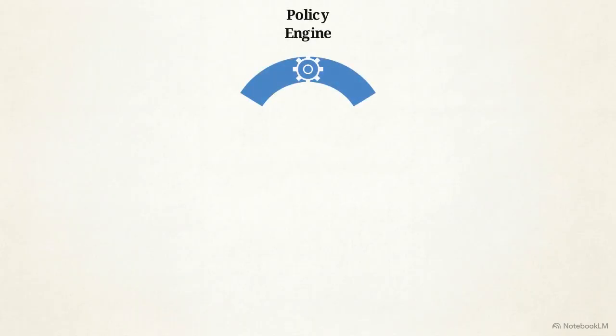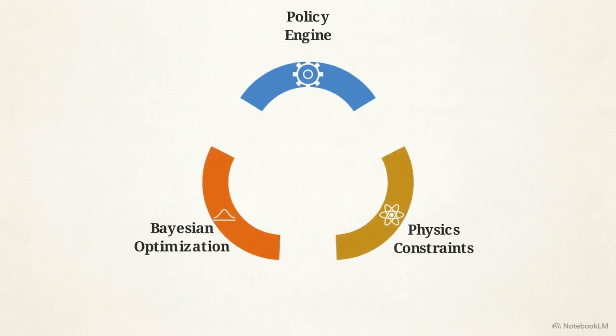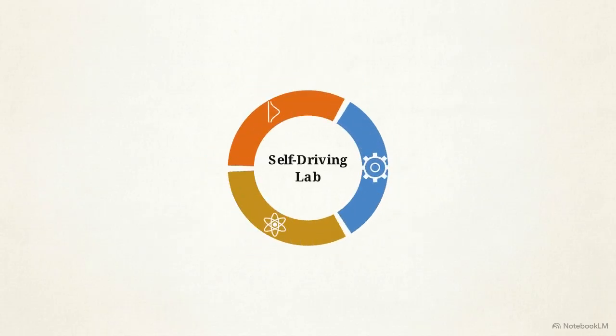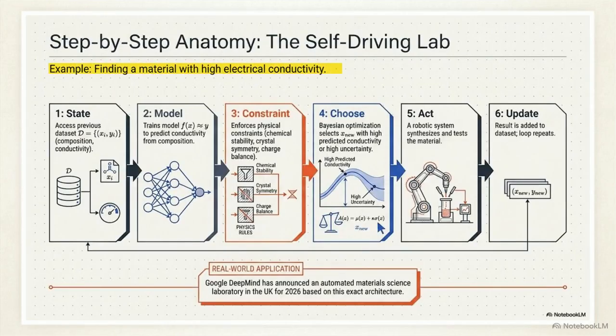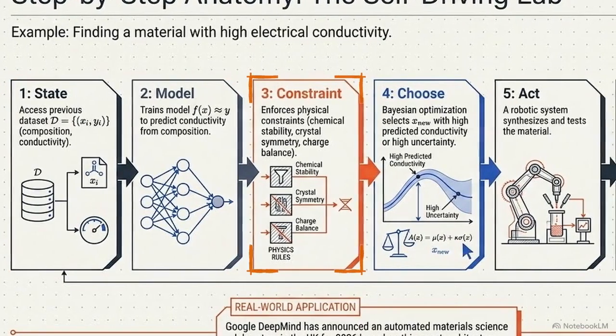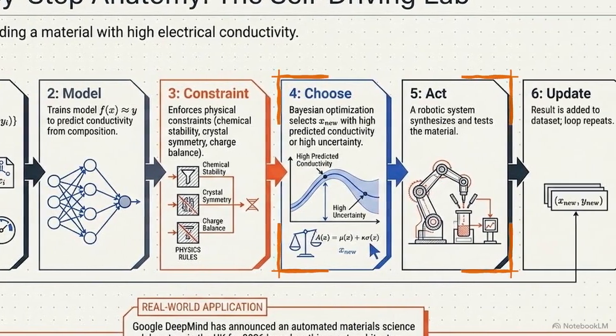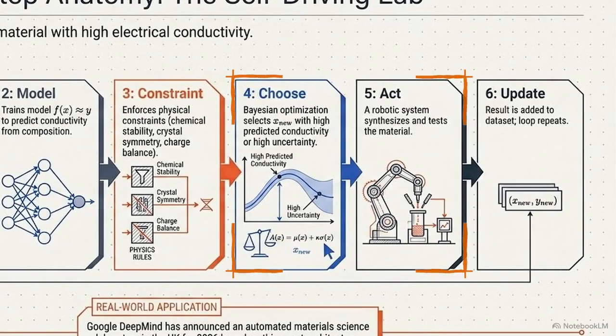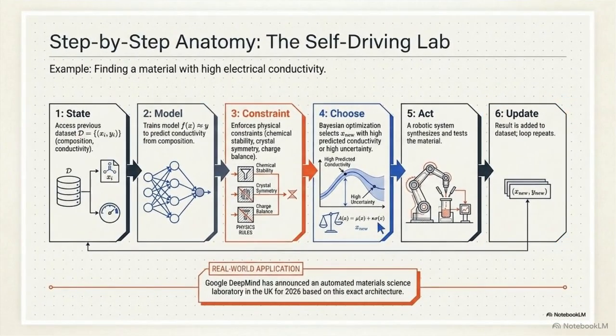Combining the policy engine, physics constraints, and Bayesian optimization creates a self-driving lab. This flowchart shows the pipeline for discovering materials with high electrical conductivity. It begins by accessing historical data and training a model to predict new compositions. In step 3, the physics-informed architecture filters out compounds that are chemically unstable or thermodynamically impossible. The Bayesian optimizer then selects the single most informative target, triggering a robotic system to synthesize the material. Finally, the empirical results from that synthesis loop back to update the initial dataset. The scientific method iterates at machine speed.